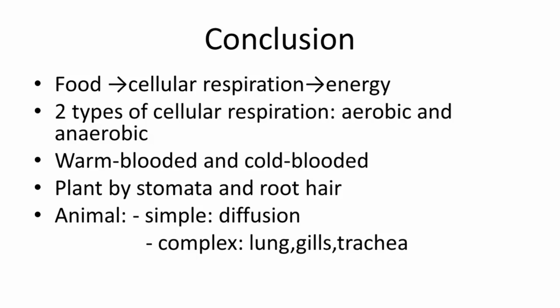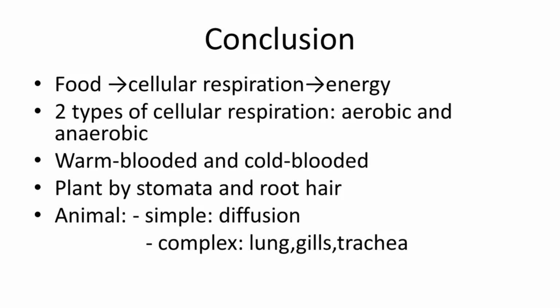So, in conclusion, we know that food is energy, but after this lesson we learn that between food and energy there is also one process called cellular respiration. Cellular respiration has two types: aerobic and anaerobic.